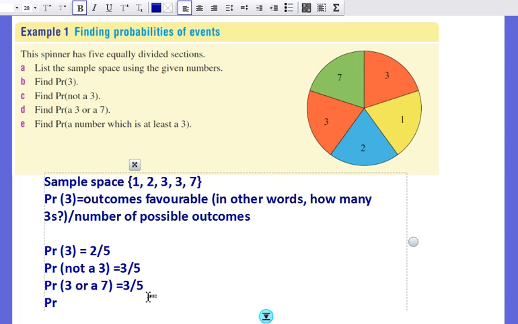And the probability of a number at least 3: if it's at least 3, then that event includes 3, not 2 because that's less than 3, not 1 because that's less than 3, 3 again, and 7 because it's greater than 3. So there are still 3 ways that I can get a number that's at least 3.